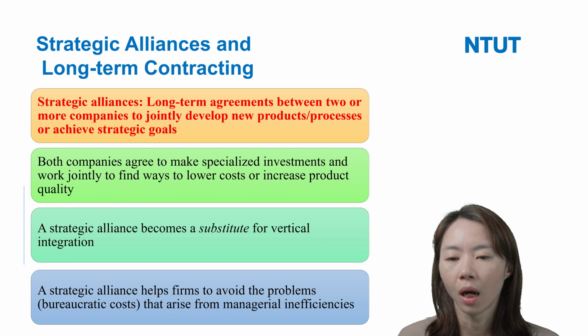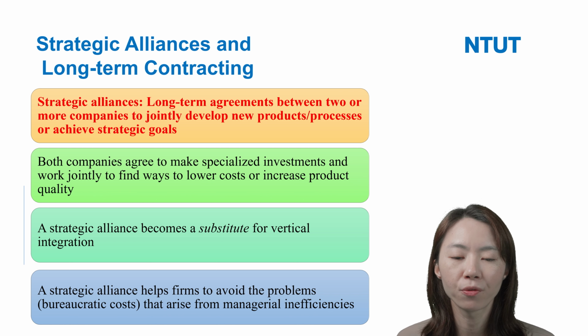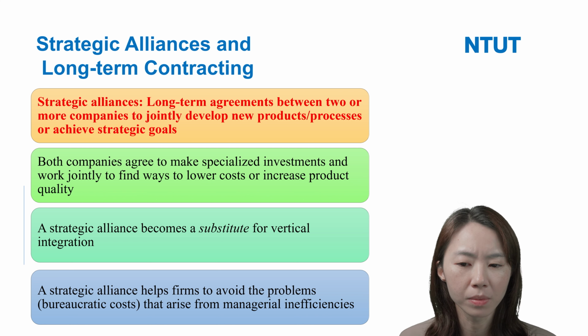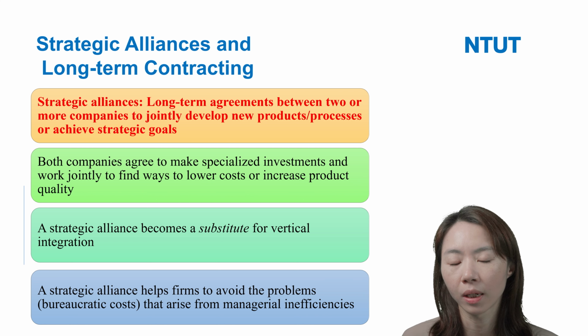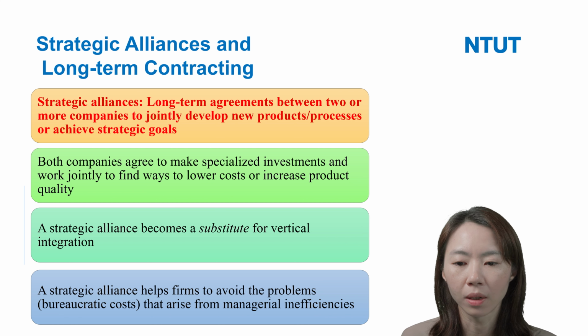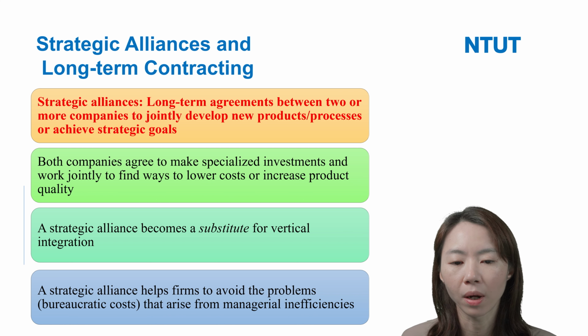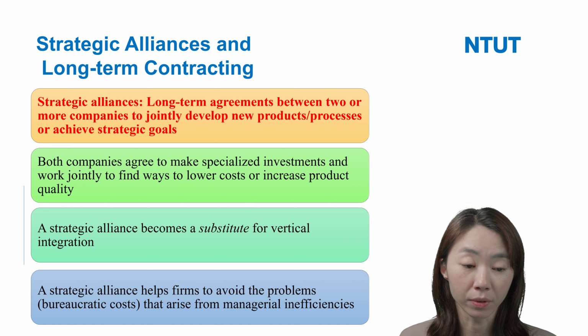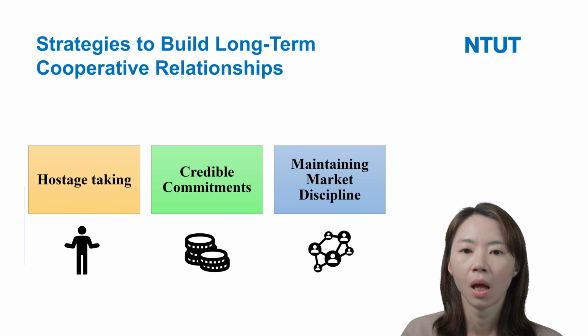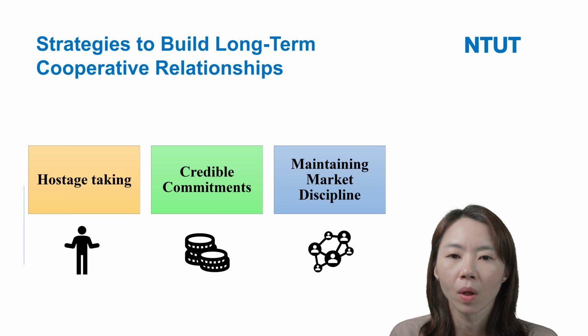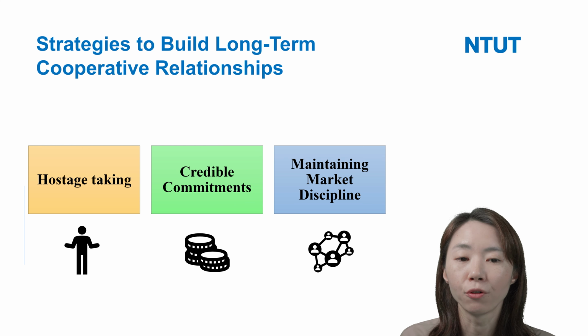And actually, a strategic alliance can help a firm avoid problems, like we mentioned earlier, such as bureaucratic costs and managerial inefficiency. So we said that the long-term corporate relationship is important for firms.